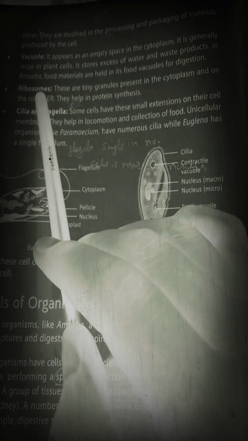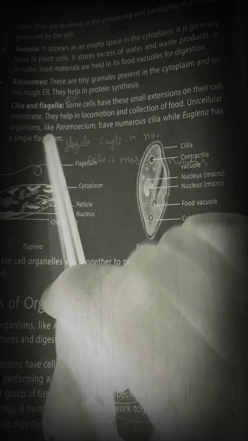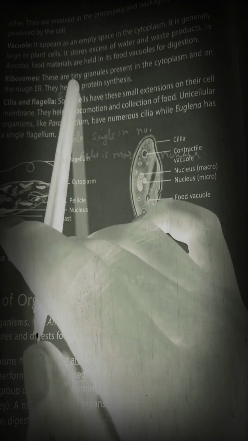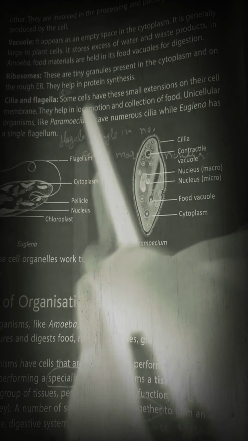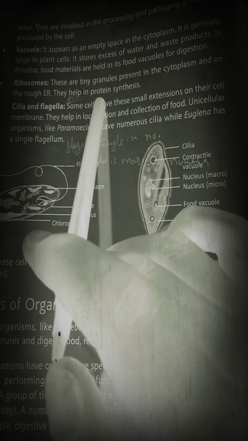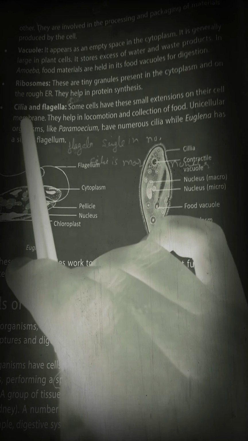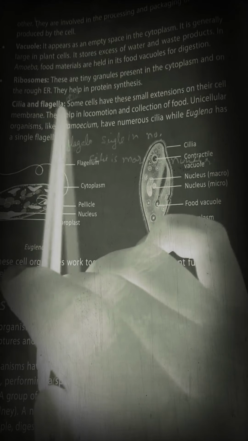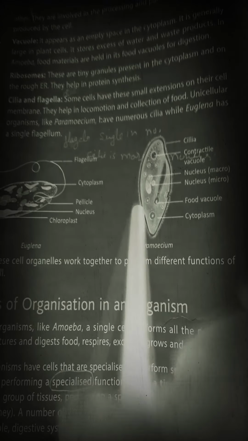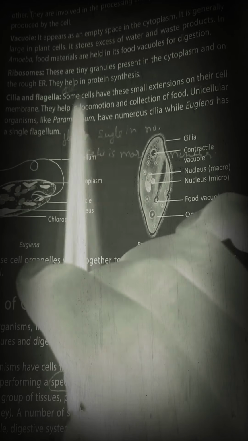What are ribosomes? We have discussed them. They are tiny granules, granule-like structures in the cytoplasm which are responsible for the synthesis of protein. Now let's discuss cilia and flagella. They are hair-like projections on the cell surface which are helpful for the collection of food and for locomotion.